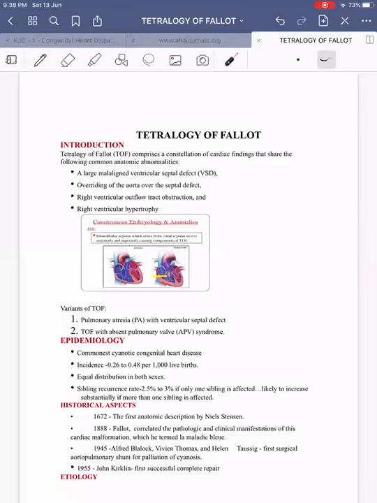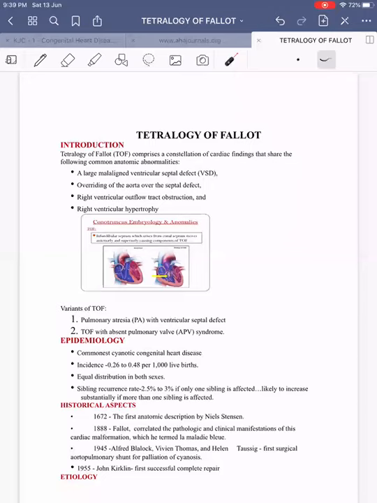So tetralogy of Fallot, mainly they will ask us what are the components of tetralogy of Fallot, which obviously all will be knowing. That is a large, non-restrictive, malaligned ventricular septal defect, then overriding of the aorta, right ventricular outflow tract obstruction, and right ventricular hypertrophy. These are the four essential components of tetralogy of Fallot. So this is for classical tetralogy of Fallot.